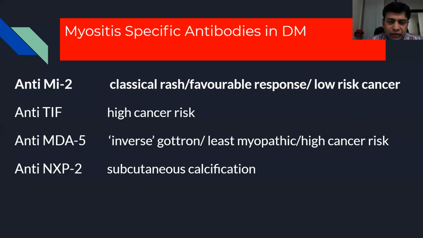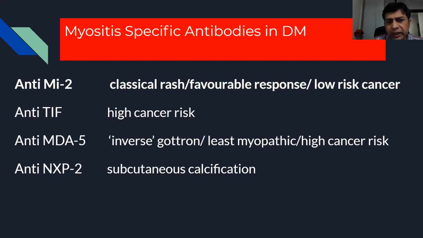They have very classical rashes. They respond well to the treatment, and they have low risk of malignancies. That is a typical MI2 which we see. TIF1 has got very high cancer risk. MDA5 you must know, because this is characterized by what is called inverse Gottron. Inverse Gottron means you have rashes on the palmar side, the interphalangeal joint creases, the finger creases, on the palmar side, not on the dorsal side. So it's a very typical point of MDA5.